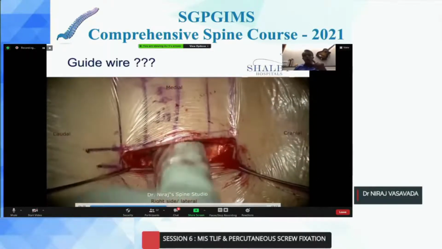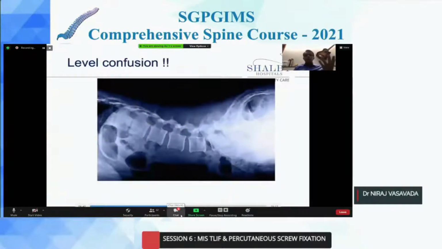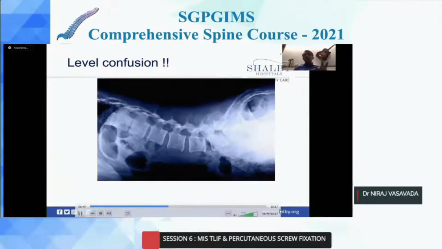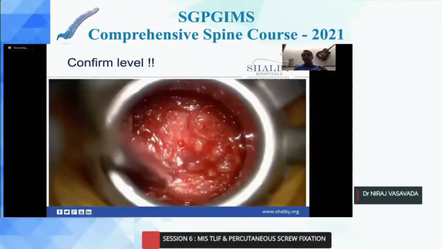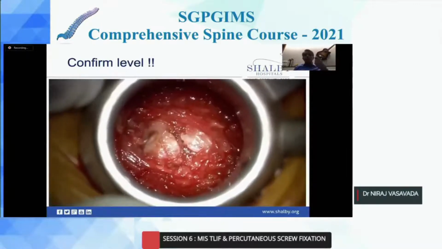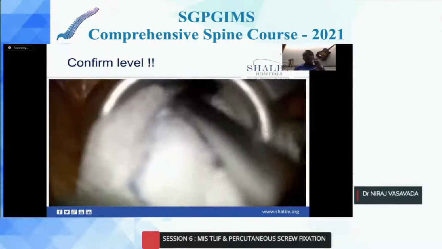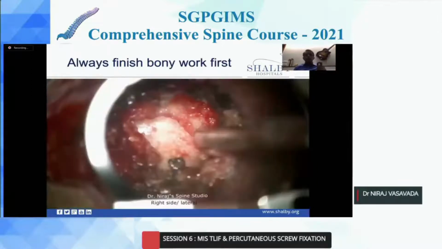I always use my finger to dissect and feel the landmark, and over my finger the first dilator goes and then the subsequent dilator. Level: sometimes you may miss the level, specifically in a patient who is very fatty or a patient with a hyperlordotic spine. A subtle movement of the tube can lead to a subjacent or a suprajacent level of your fusion, and if you are not very careful, you may end up operating on a wrong level. So before you begin your capsulotomy on the side where you are operating, make sure to confirm your level.